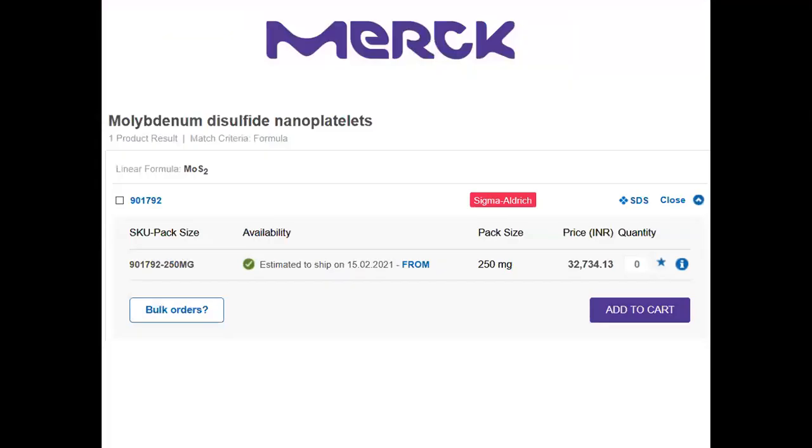And this is the current market value of MoS2 nanoplatelets. Let's look at this: 25 milligrams of this material cost 32,734, which is costlier than gold.